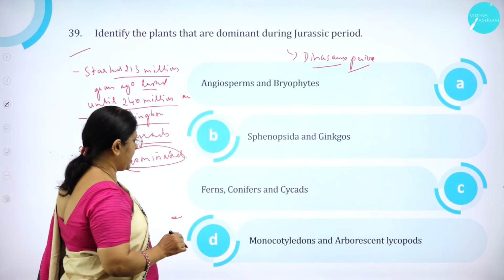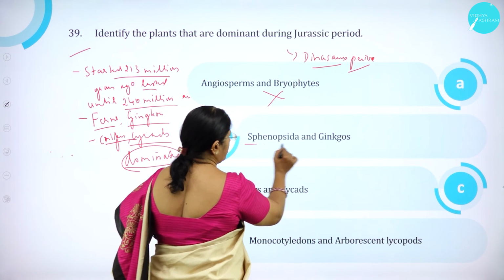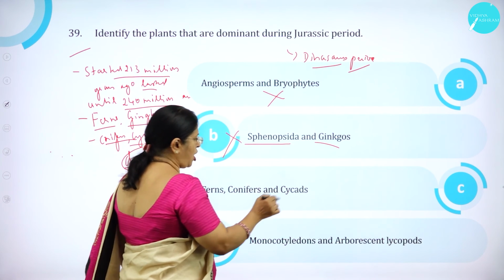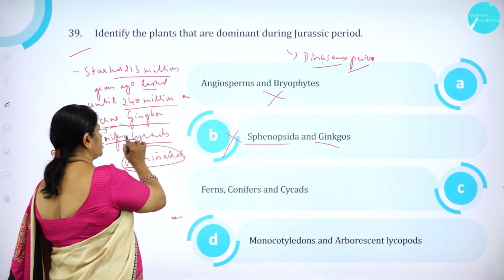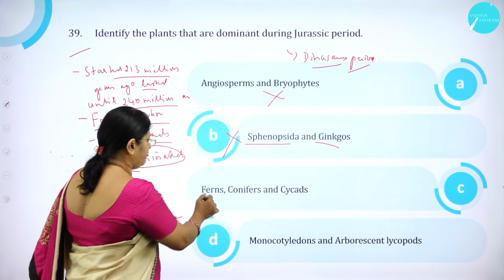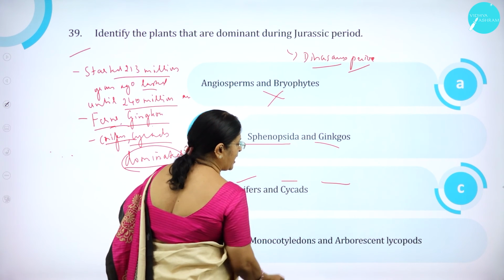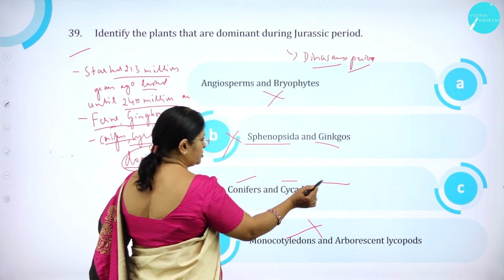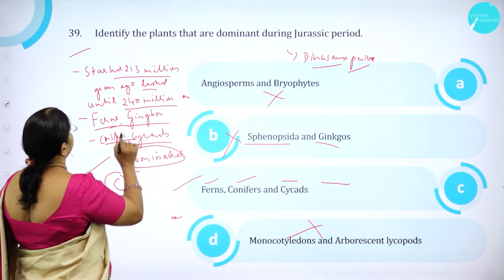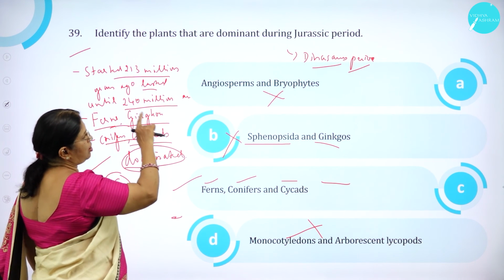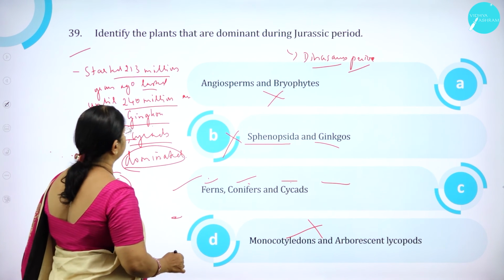Option A, angiosperms, bryophytes and pteridophytes, wrong. Option B, Coniferopsida, ginkgos, wrong. Option C, ferns, conifers and cycads, correct. Option D, monocotyledons and arborescent lycopods, wrong. So option C is correct. The plants dominant during the Jurassic period were ferns, conifers and cycads.